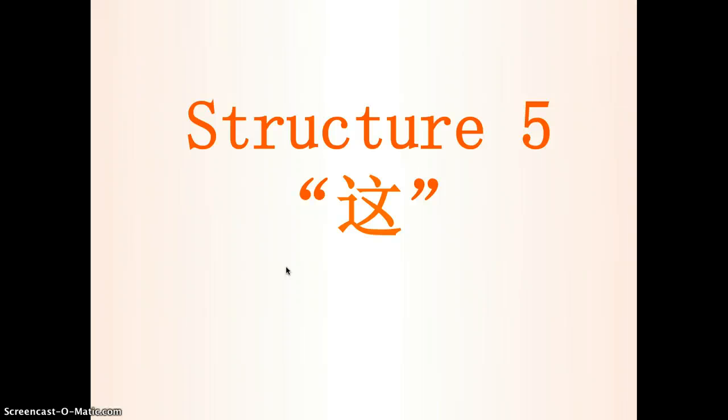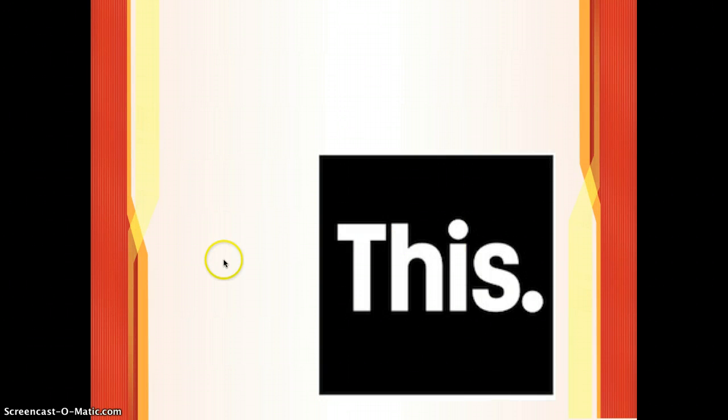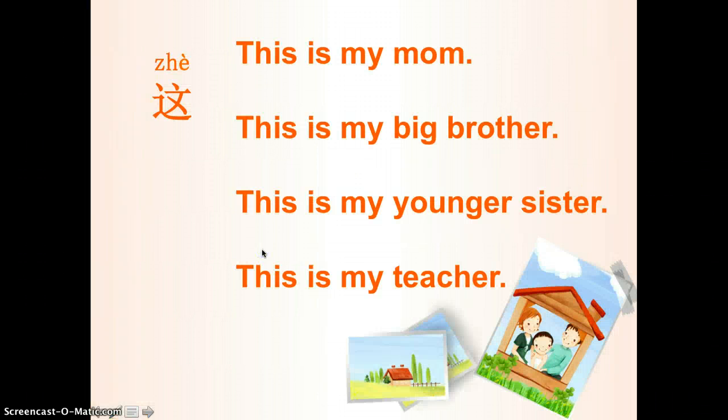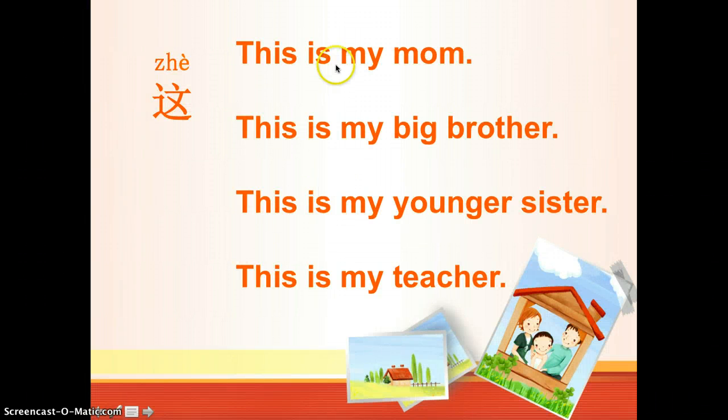It is this, right? This. It is 这。Okay. It just use it like English. So, see, this is my mom. So you just translate it literally. So this will be this. 这是我的妈妈. Remember my mom. So don't forget the 的 after 我 to change I into my. Okay, so 这是我的妈妈. This is my mom.